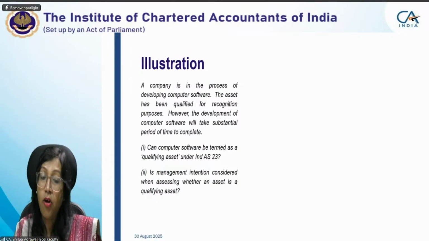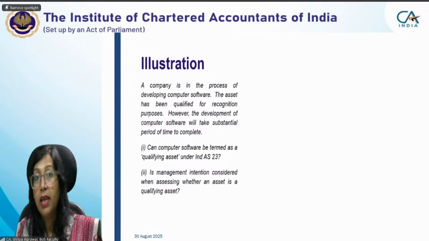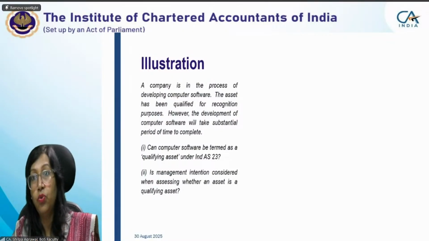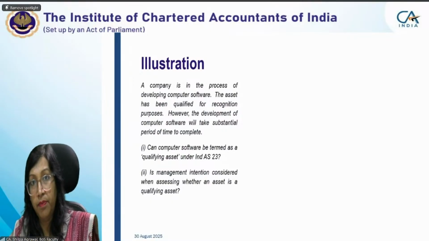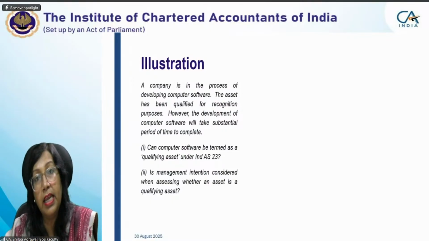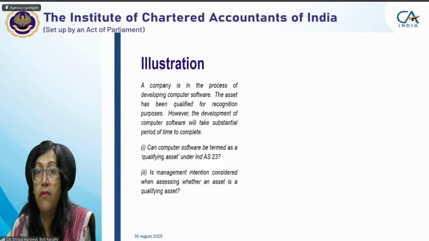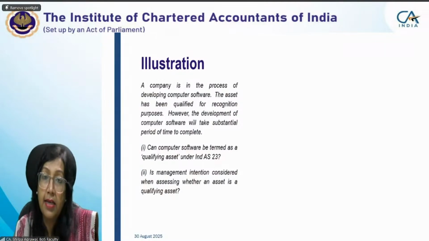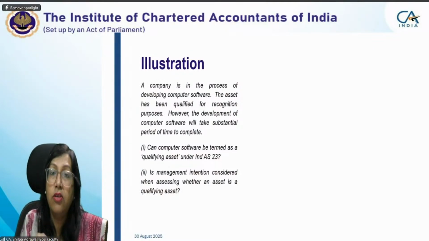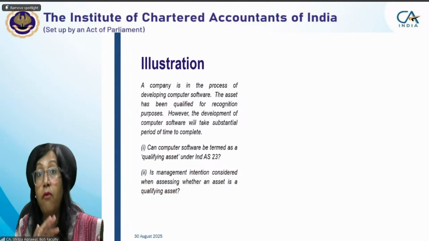Yeah. And now, is management intention considered when assessing whether an asset is a qualifying asset? I want the answer of this also. If I intend to use a particular asset for something which will take a substantial period of time for construction, then in that situation, the intention of the management is important, because of the purpose for which they are using it.